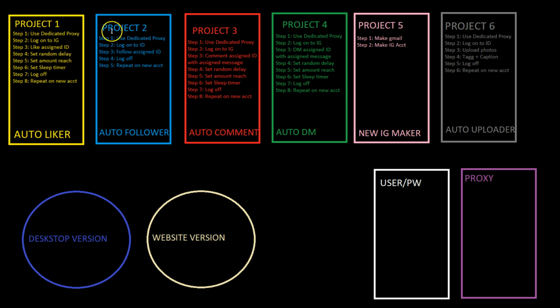So let's go to project number 2. Same thing: follow step 1, dedicated proxy, dedicated ID, follow the assigned ID, log off, and repeat the process. For project number 2, we don't really need any limitations, meaning we're never going to have 200 people buying followers at any given moment per hour. That's not possible, but likes, yeah.